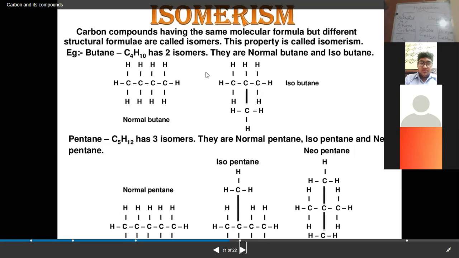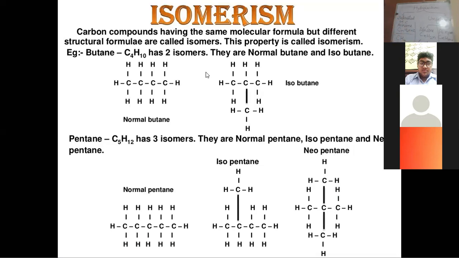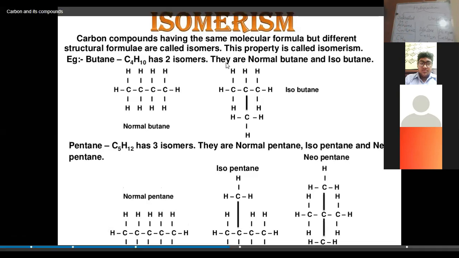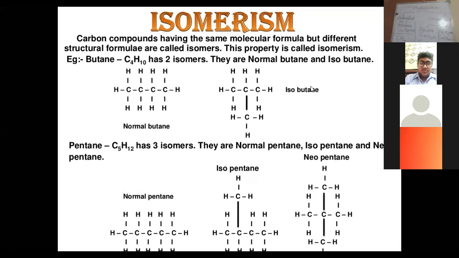This property is generally shown by those carbon compounds which have a higher molecular formula like C4H8 and so on. Right. Now let me discuss the property of isomerism, then we will discuss the alkanes.